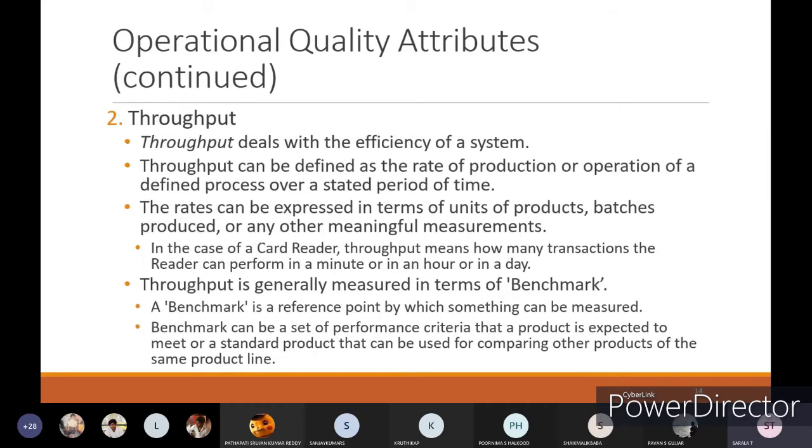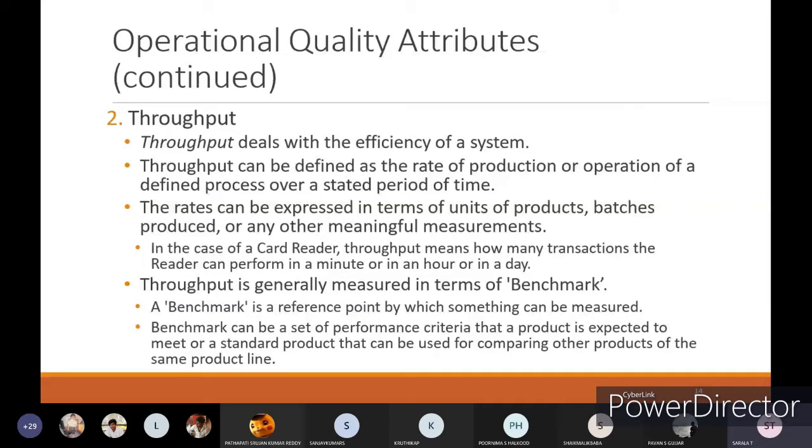And throughput deals with the efficiency of the system. Throughput can be defined as the rate of production or operation of a defined process over a stated period of time. Whenever we are going with respect to throughput, it deals with the efficiency of the system always, means how efficient your embedded system is.